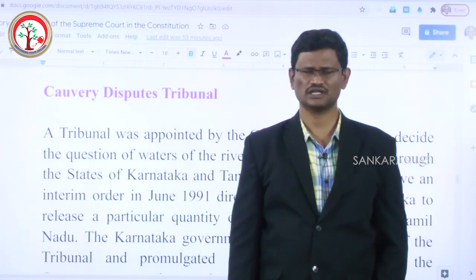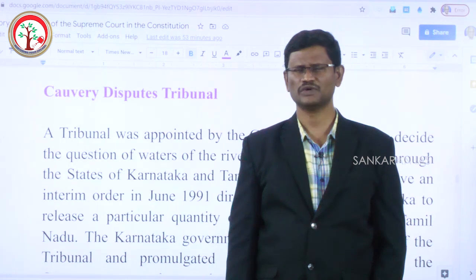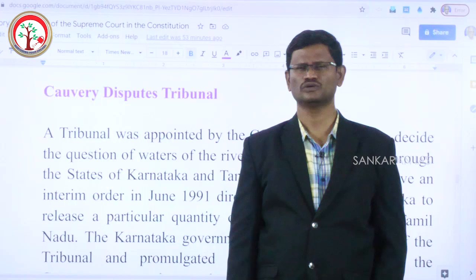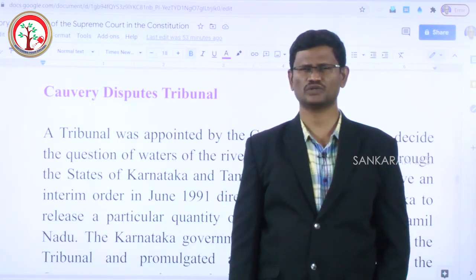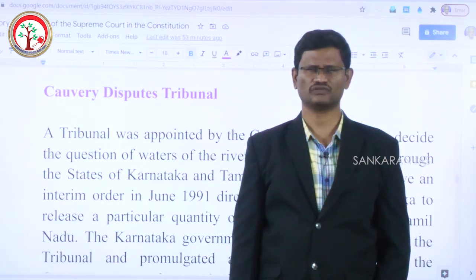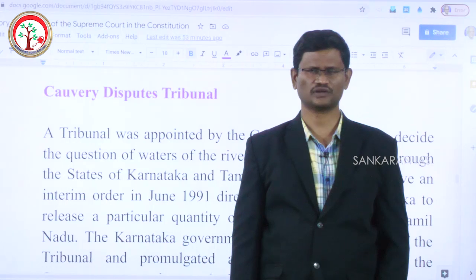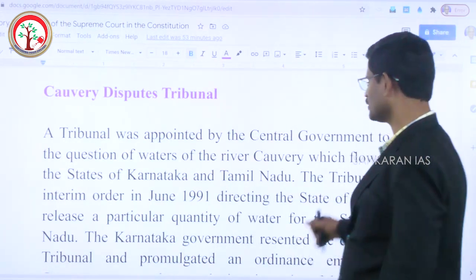But Karnataka state government passed an ordinance not to implement the award given by the tribunal. Then on the request of Tamil Nadu, the union government referred this matter to the Supreme Court under Article 143. The Supreme Court said that the decision of the Karnataka government is null and void and it is unconstitutional.